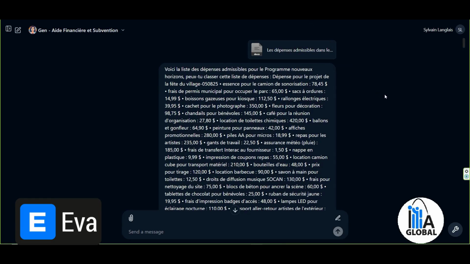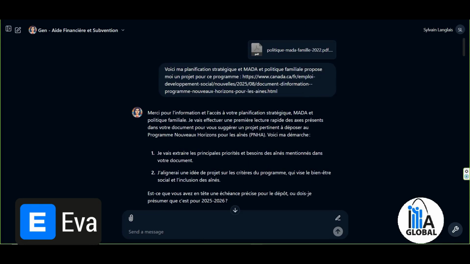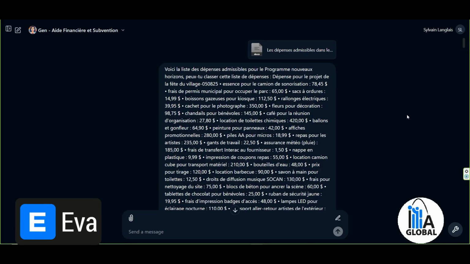So if I come back here to the other tab, I'll finish with this, which was for accountability. Here, this was still within the framework of the New Horizons for Seniors program. I told it, here is the list of eligible expenses for the New Horizons program. Can you sort this list of expenses? And then I provided it with a document.